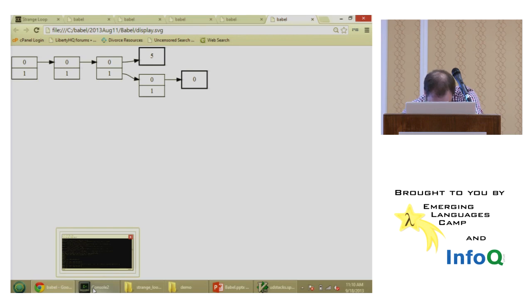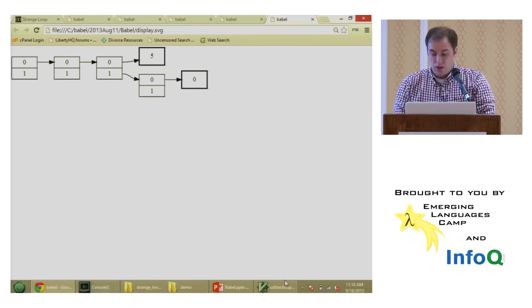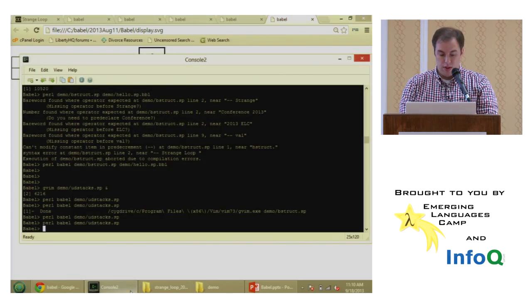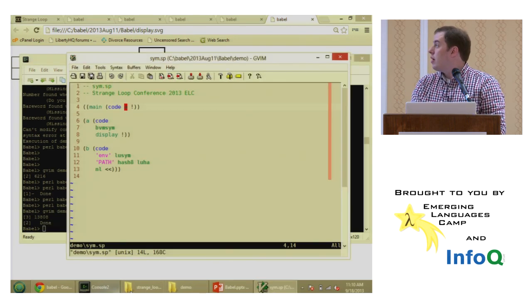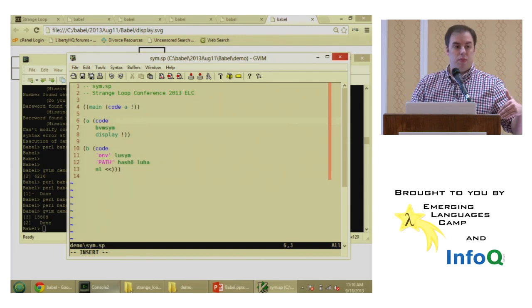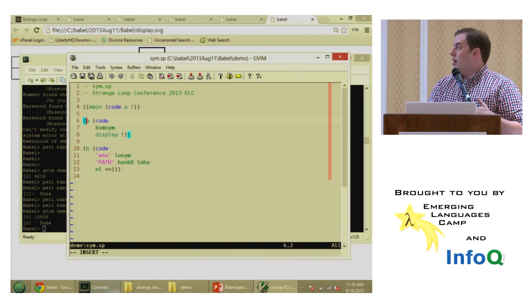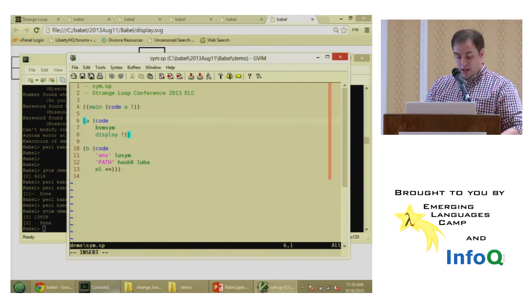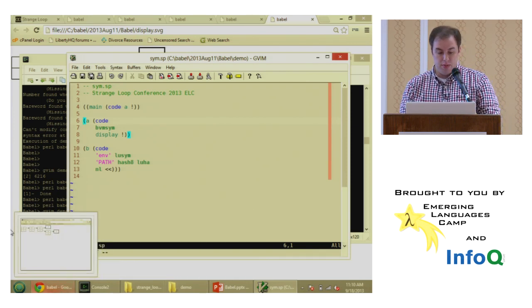Okay. All right, the next thing to show is the symbol tables. So we'll take a look at the symbol table. Okay, so I've prepared a little program here that's going to do 2 things. First we're going to do program A, and then we'll do program B. Program A, we're going to put the pointer for the symbol table on the stack, and then we're going to just display it and see what's in the symbol table.